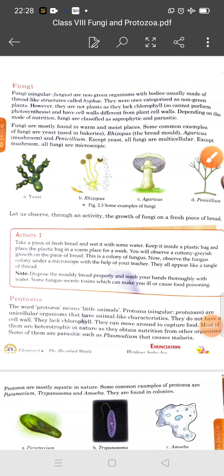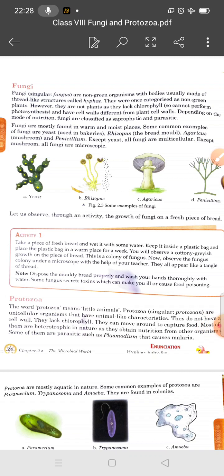Morning class, 8th chapter number 2, microorganisms. Students, in the previous video we discussed bacteria and algae. Today we will discuss the next topic, fungi, microorganisms.